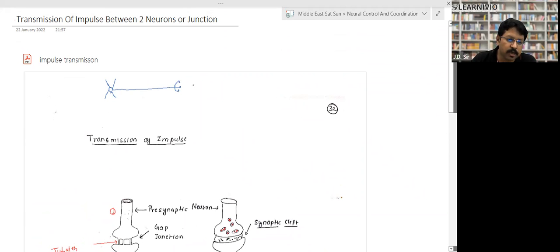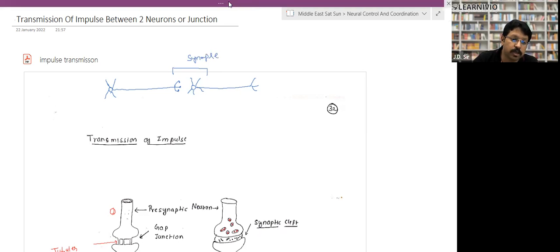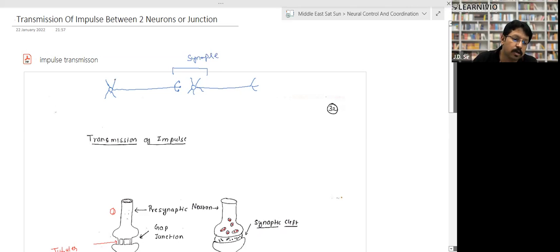But generally, how does the information transfer? The root of one neuron transfers information to the dendrite of another neuron, right? And this junction is called the synapse. The information received by the dendrite flows in the axon part, and then to another neuron, and that's how it goes. So how does the information transfer from one neuron to another neuron, right?